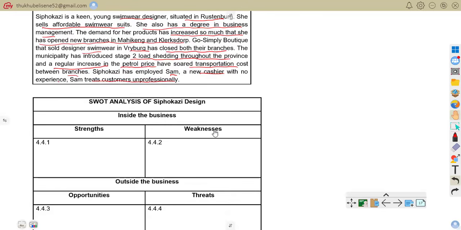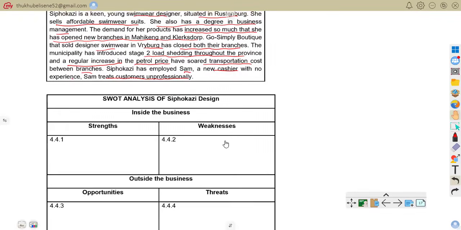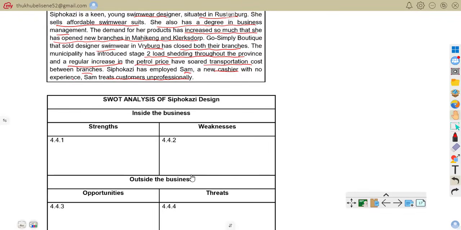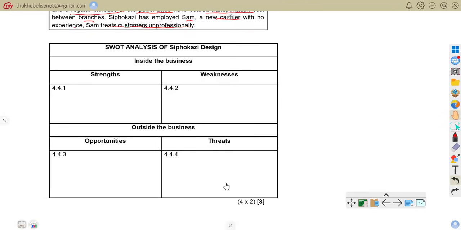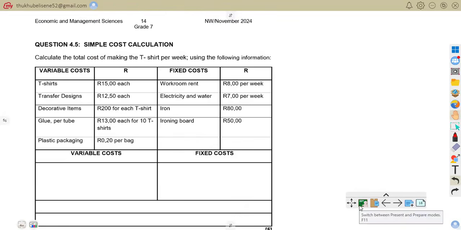So now we are asked to give the SWOT analysis of Sipokasi. Inside the business, we have strengths and weaknesses. Outside the business, we have opportunities and threats. So we can quickly answer it.